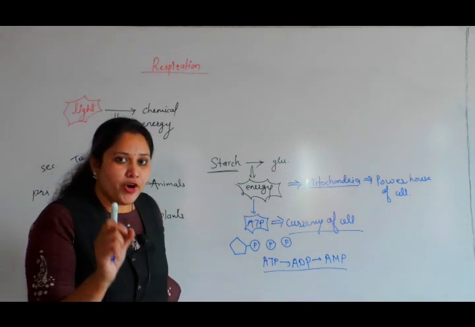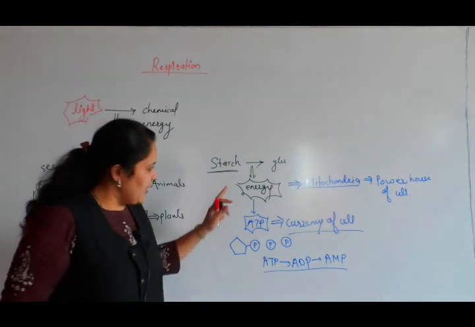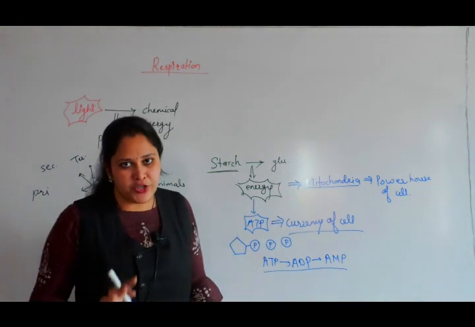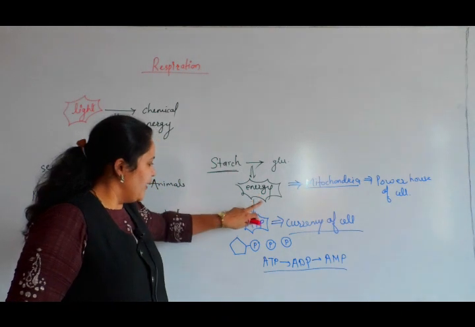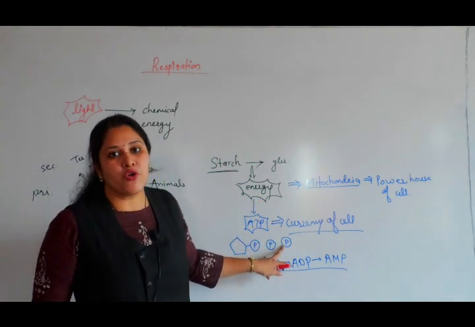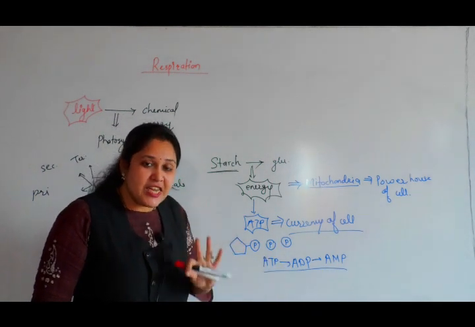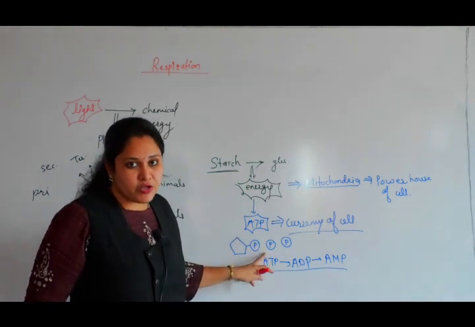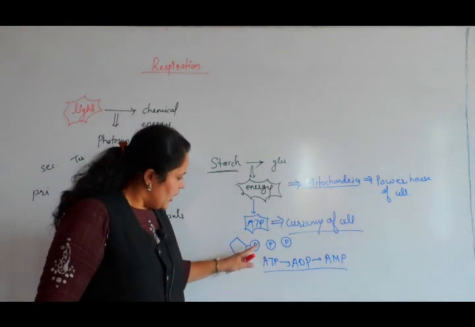So the important form of energy for the cell is ATP. The energy which is released during breakdown of complex organic molecules like carbohydrates, proteins, and fats is stored in the form of high energy phosphate groups, that is ATP. ATP has three phosphate groups, and the energy is stored in these covalent, high energy phosphate bonds.